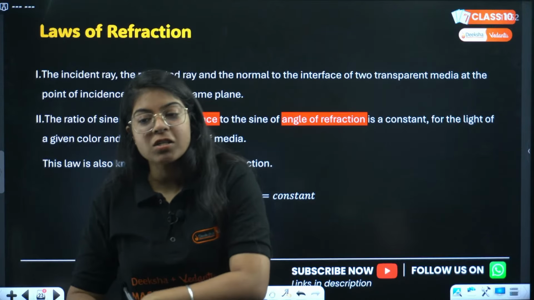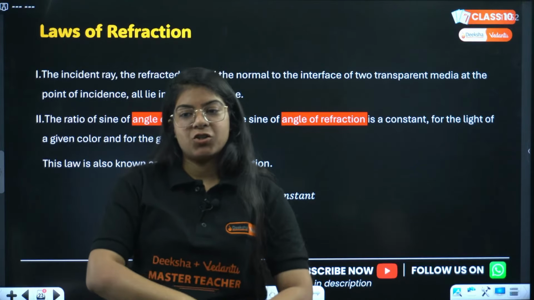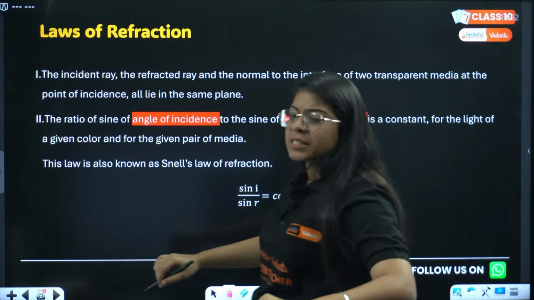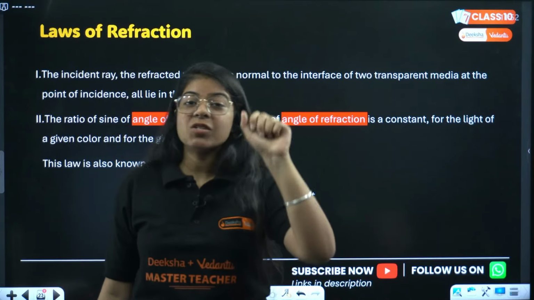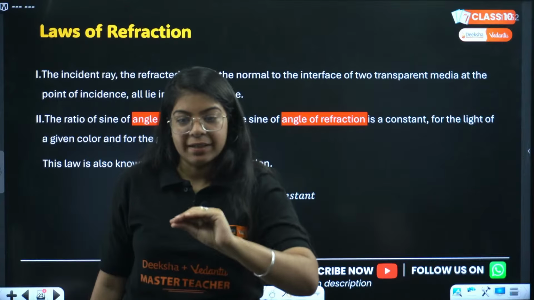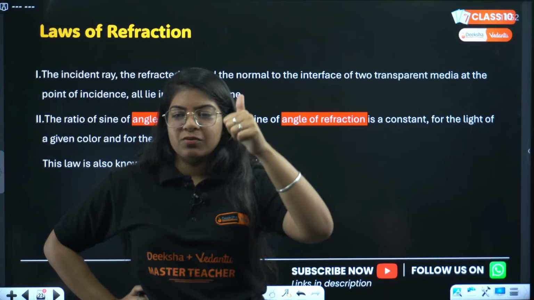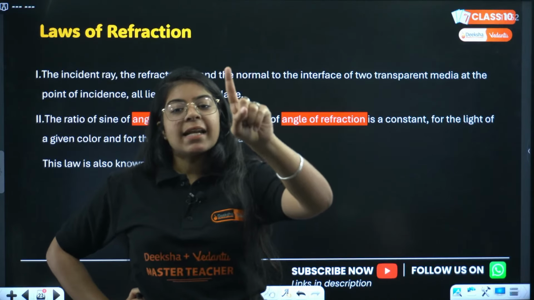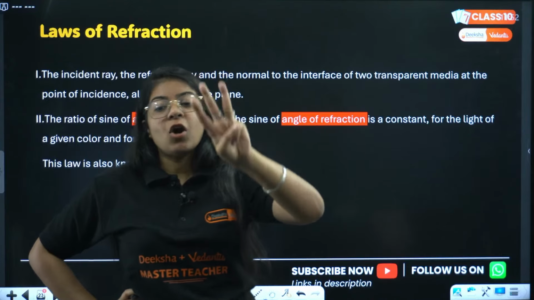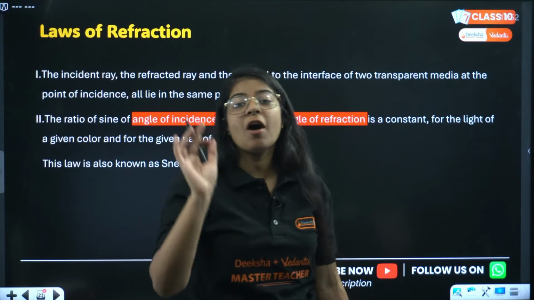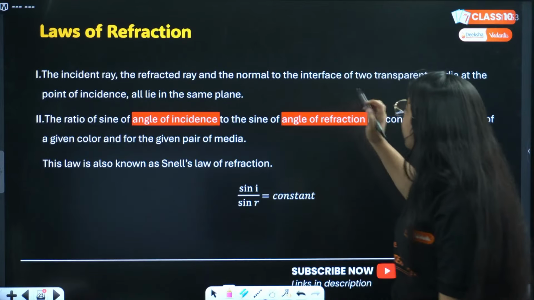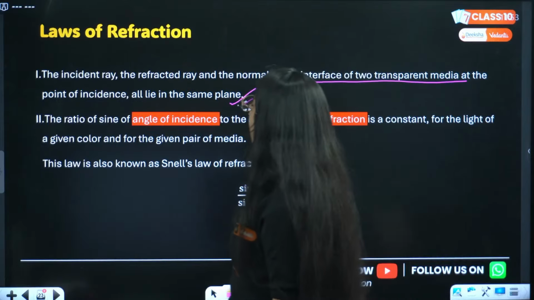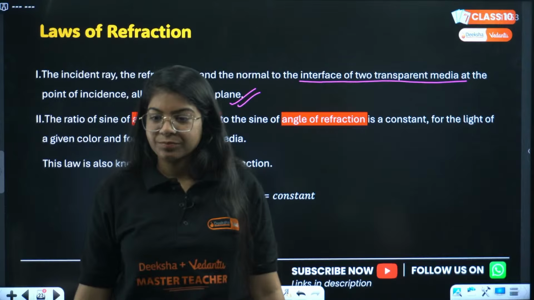Now, next we are going to study laws in refraction, just like we had in reflection. What are the laws of refraction? The first is the same, but here the ray we have is not reflected, it is refracted. So the incident ray, the refracted ray and the normal to the interface of two transparent media at the point of incidence all lie in the same plane. Done?